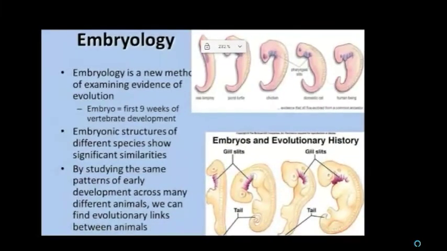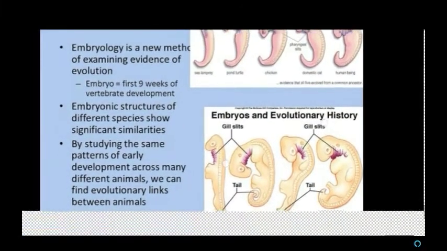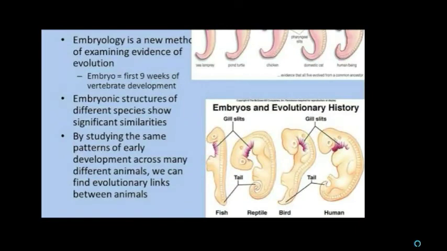See this picture. These are the different types of embryo: the embryo of fish, reptiles, birds, and human. At the time of development of the embryo, there will be development of pharyngeal gill slits. So this shows that there is some relationship among these organisms, that is, these organisms originated from some common ancestor.